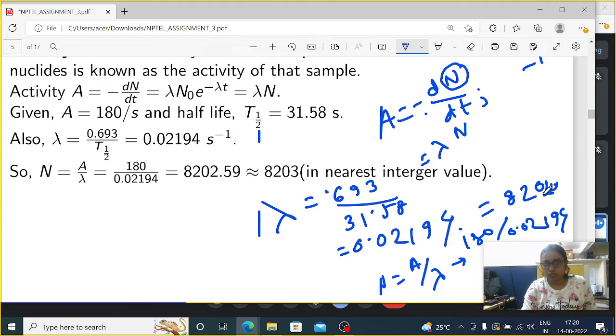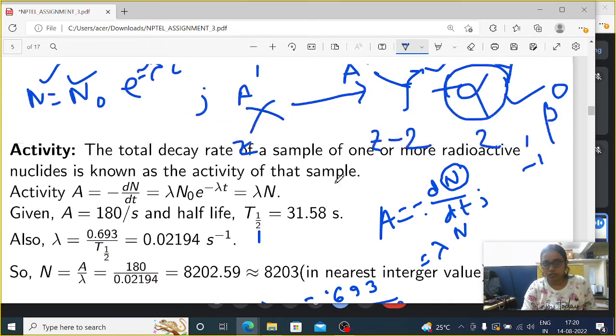Basically 0.59 has no physical meaning here, because the number of elements cannot be a fraction. So we have to write the nearest integer value, which is 8203. If I write 8202.59, it's greater than 0.5, so you can write 8203.